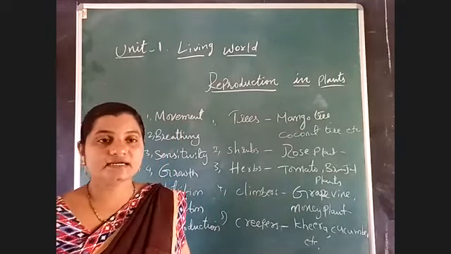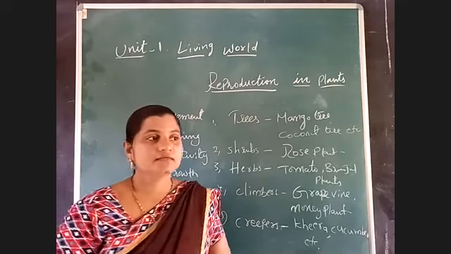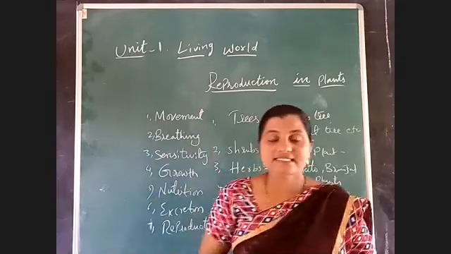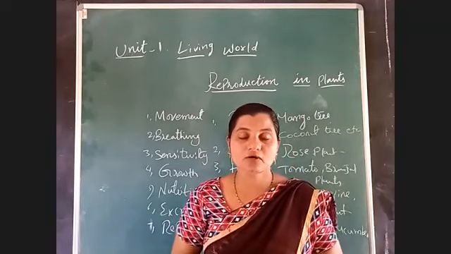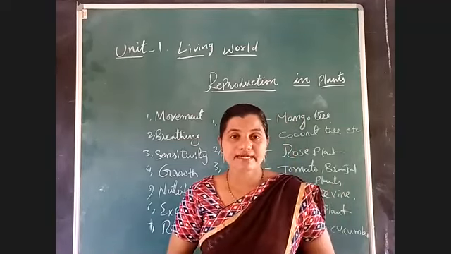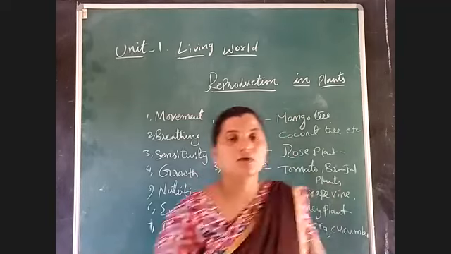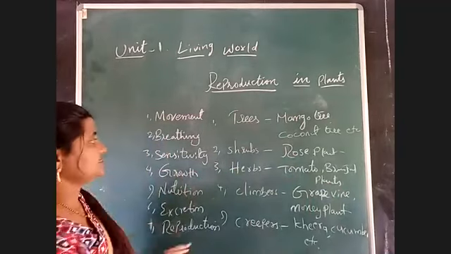Those are similar to the features of living organisms. The characteristics of living organisms we can also see in plants because plants belong to living beings. Our plants are known as living things. So what are the main characteristics of the plant?